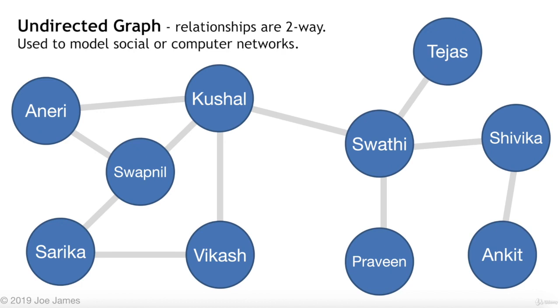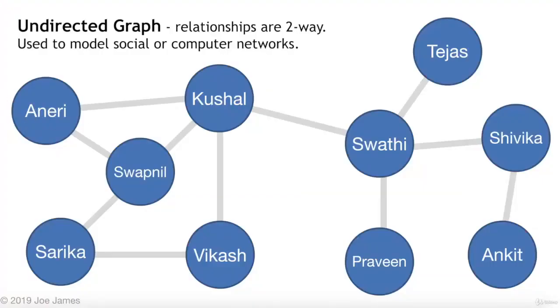So there are 2 different types of graphs we can use. Undirected graph, where the relationship is both ways, it's bidirectional. In a social network, typically relationships work both ways because both people know each other. So here you can see there are a bunch of vertices and then a bunch of edges between the people who know each other. An undirected graph is a very common way to model relationships in a social network, or connections in a real network where the nodes would be computers and the connections would be cables connecting those computers.